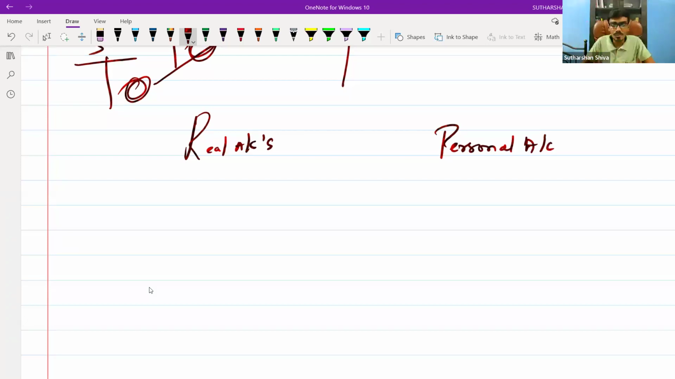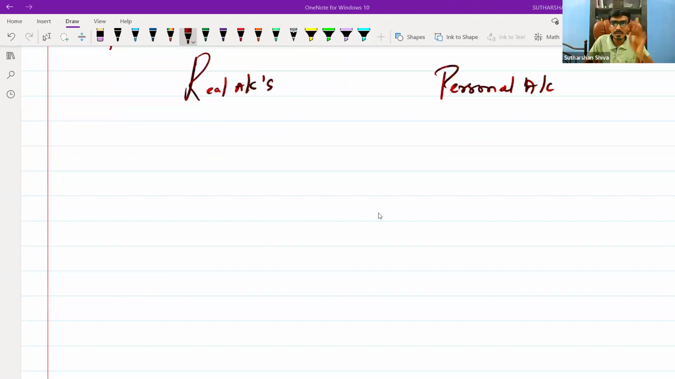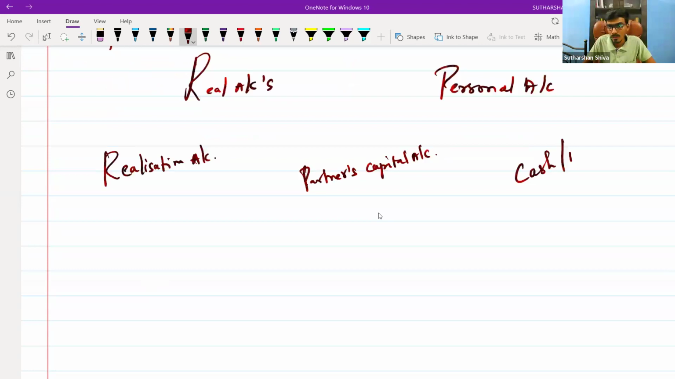Then come to our next point. While solving a dissolution problem, you will prepare three accounts. First one is the realization account. Next one is the partners' capital account. Third one is the cash or bank account. These are the three ledger accounts which we will prepare in case of dissolution of a partnership.